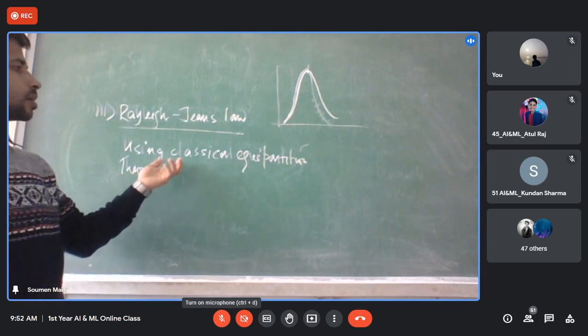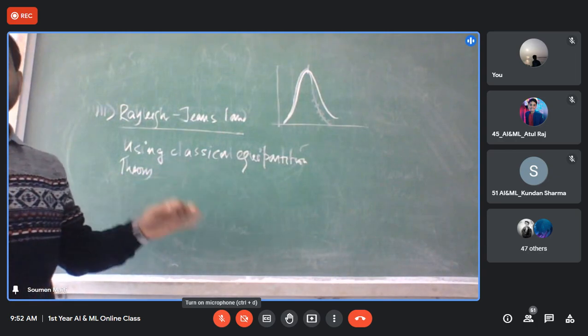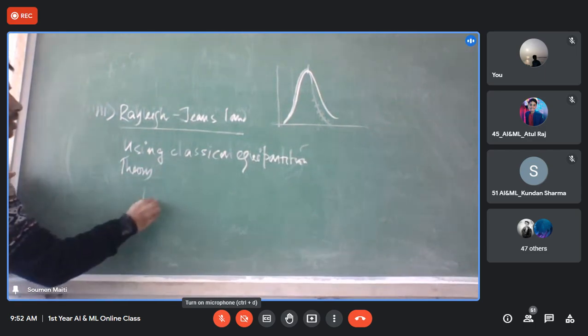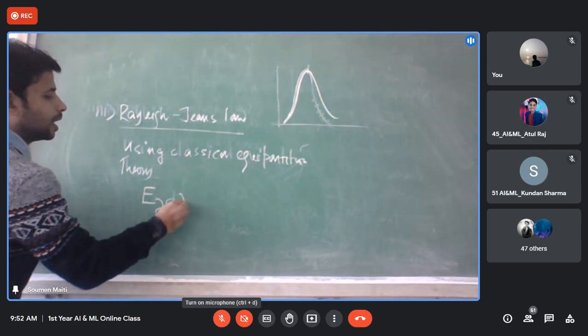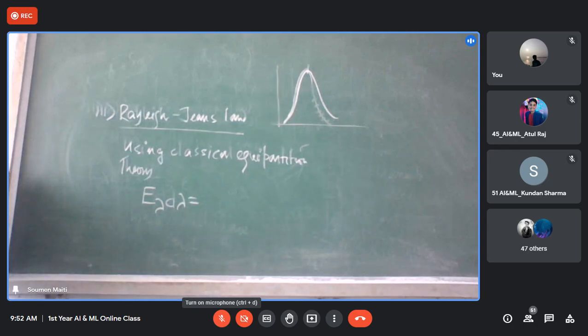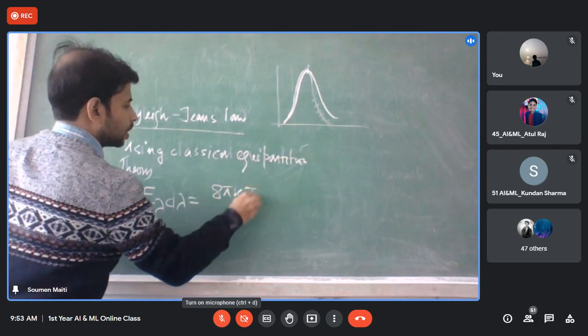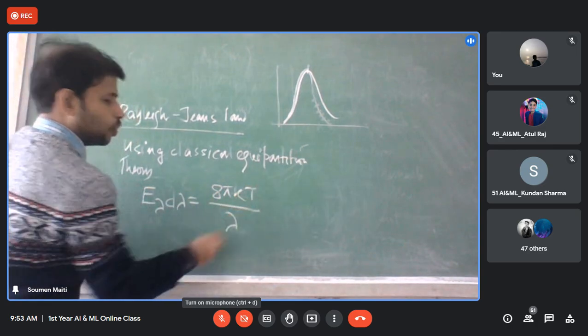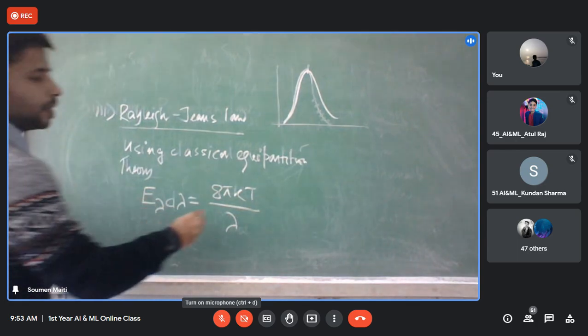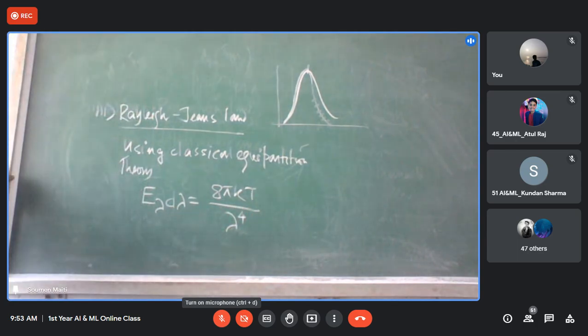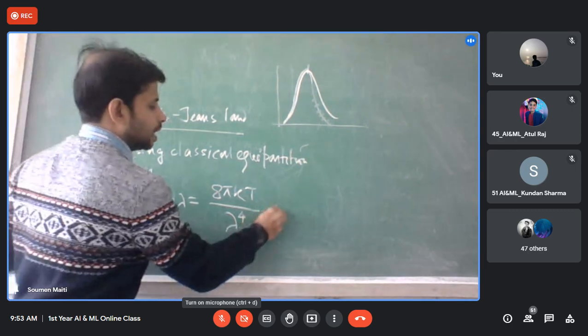Using classical equipartition theory, they predicted that the energy density should be E lambda d lambda equal to 8 pi kT by lambda to the power 4 d lambda.